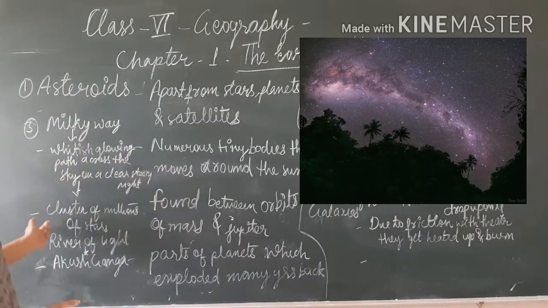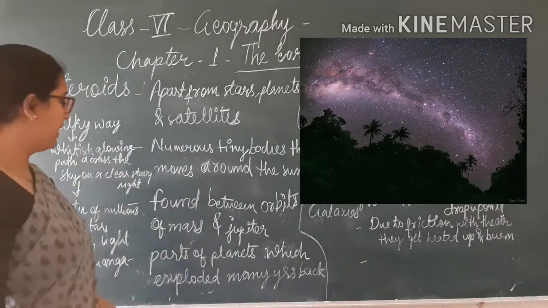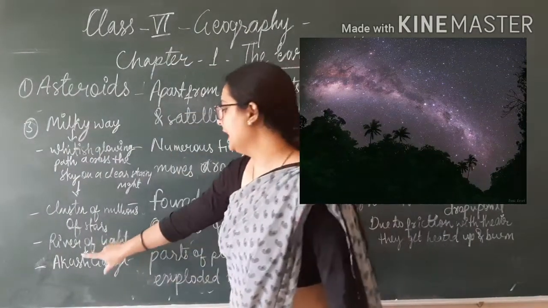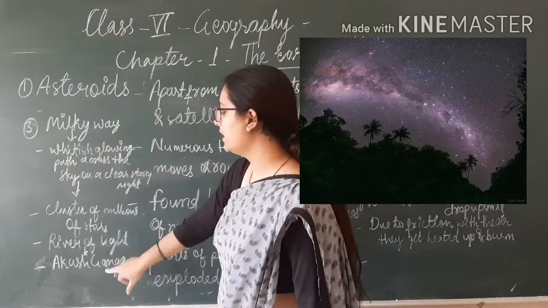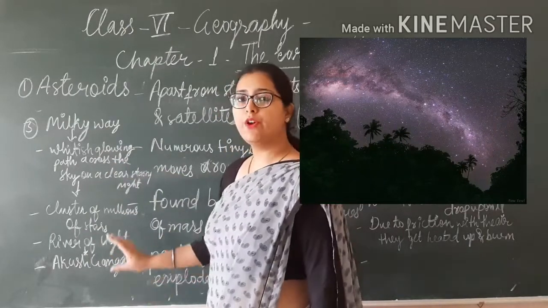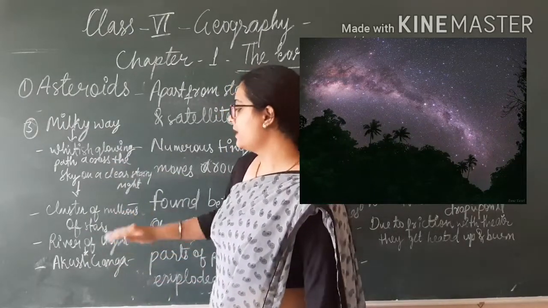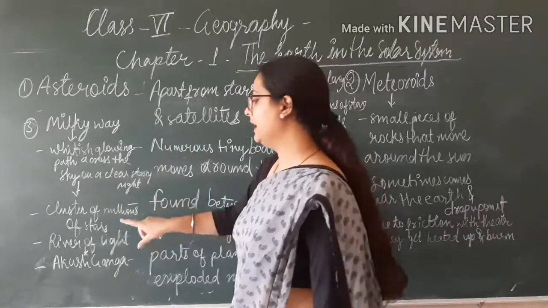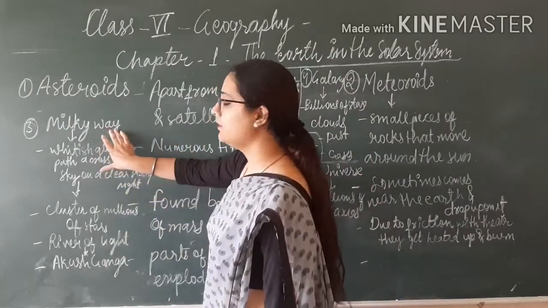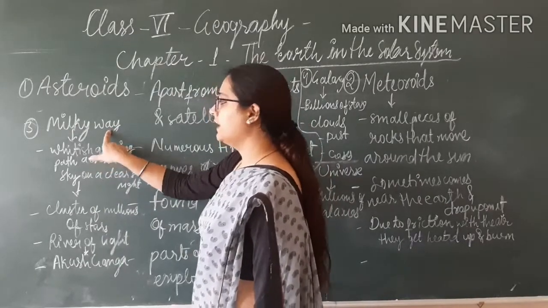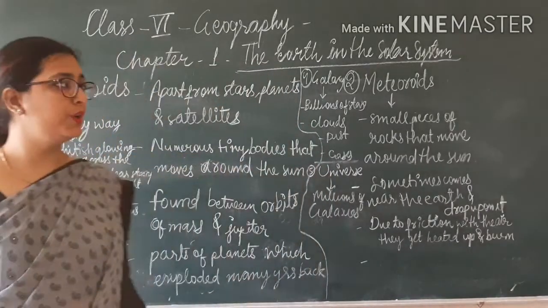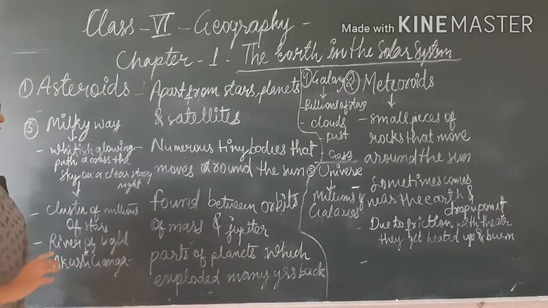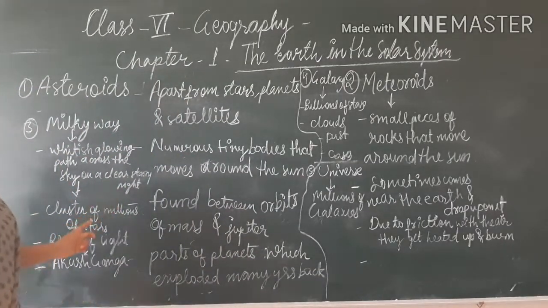In ancient times, people named it Akashganga, a river of light flowing in the sky. But the term you should know is that the Milky Way is a whitish glowing path across the sky on a clear starry night.